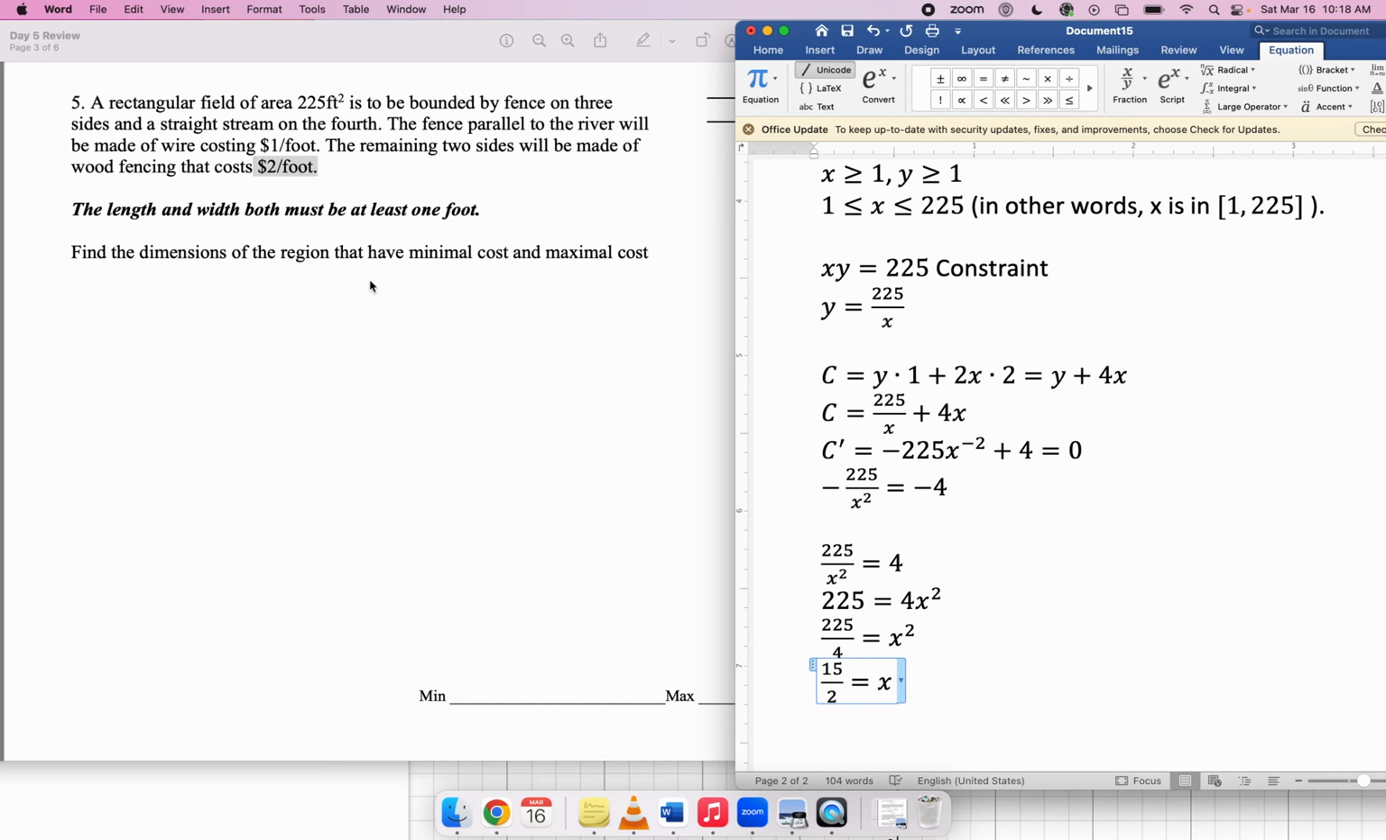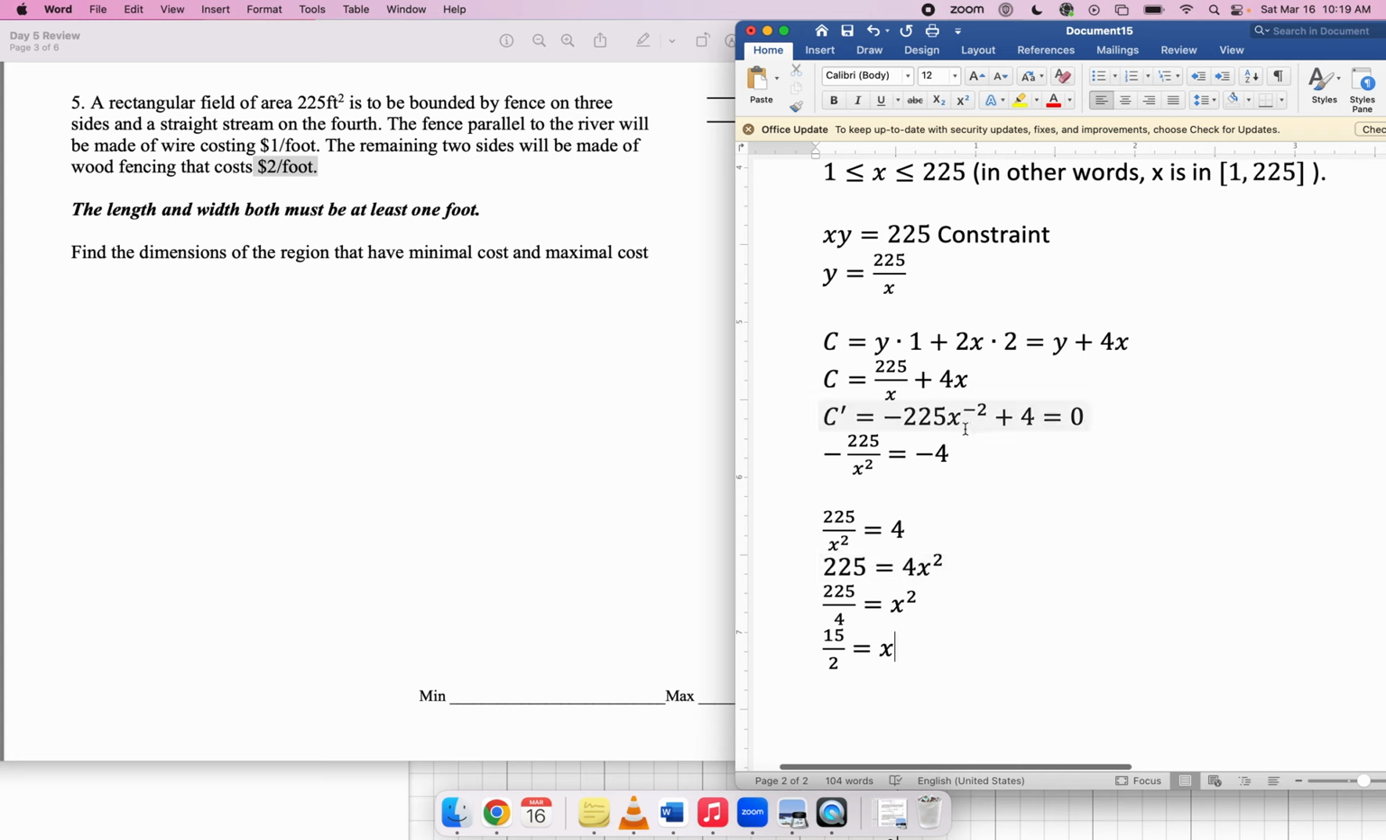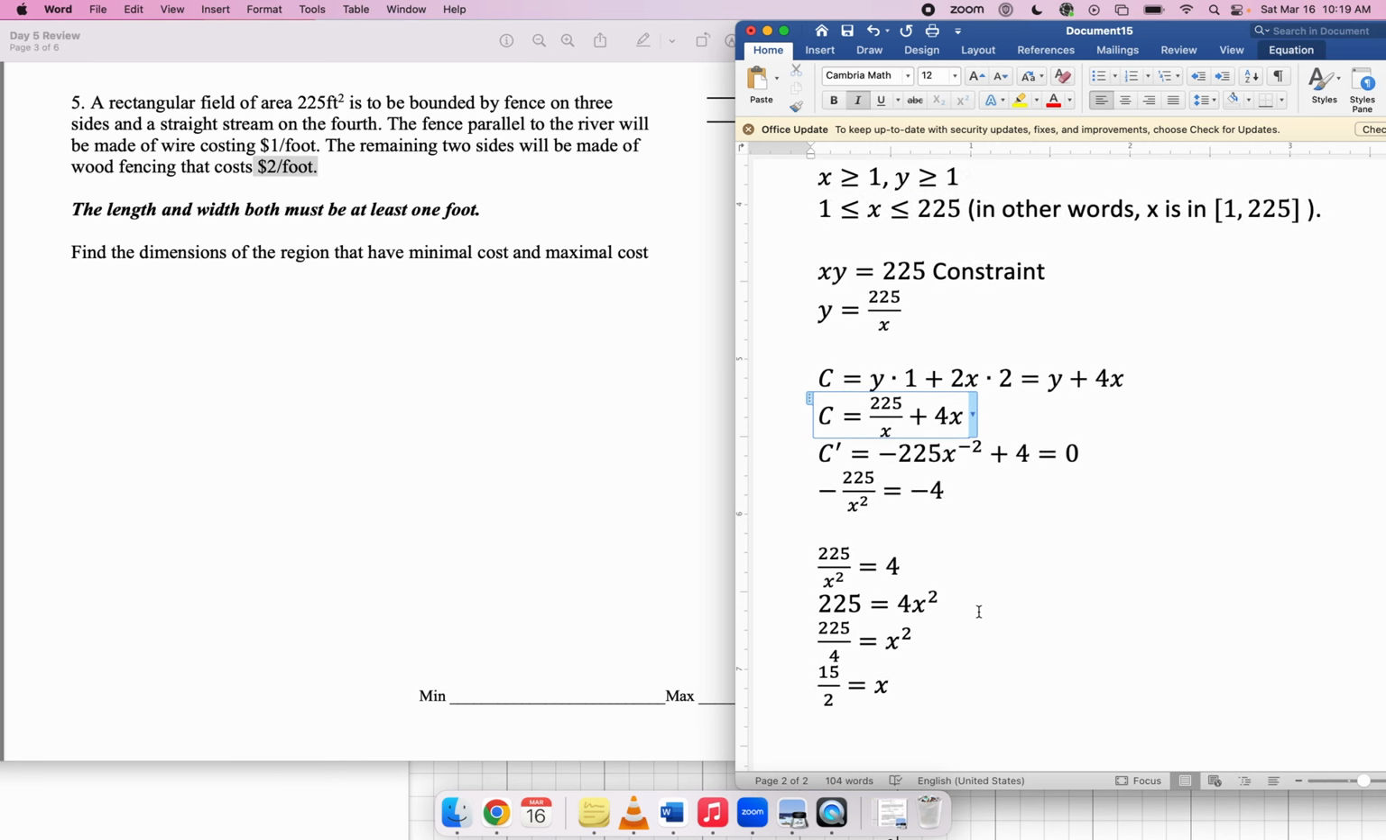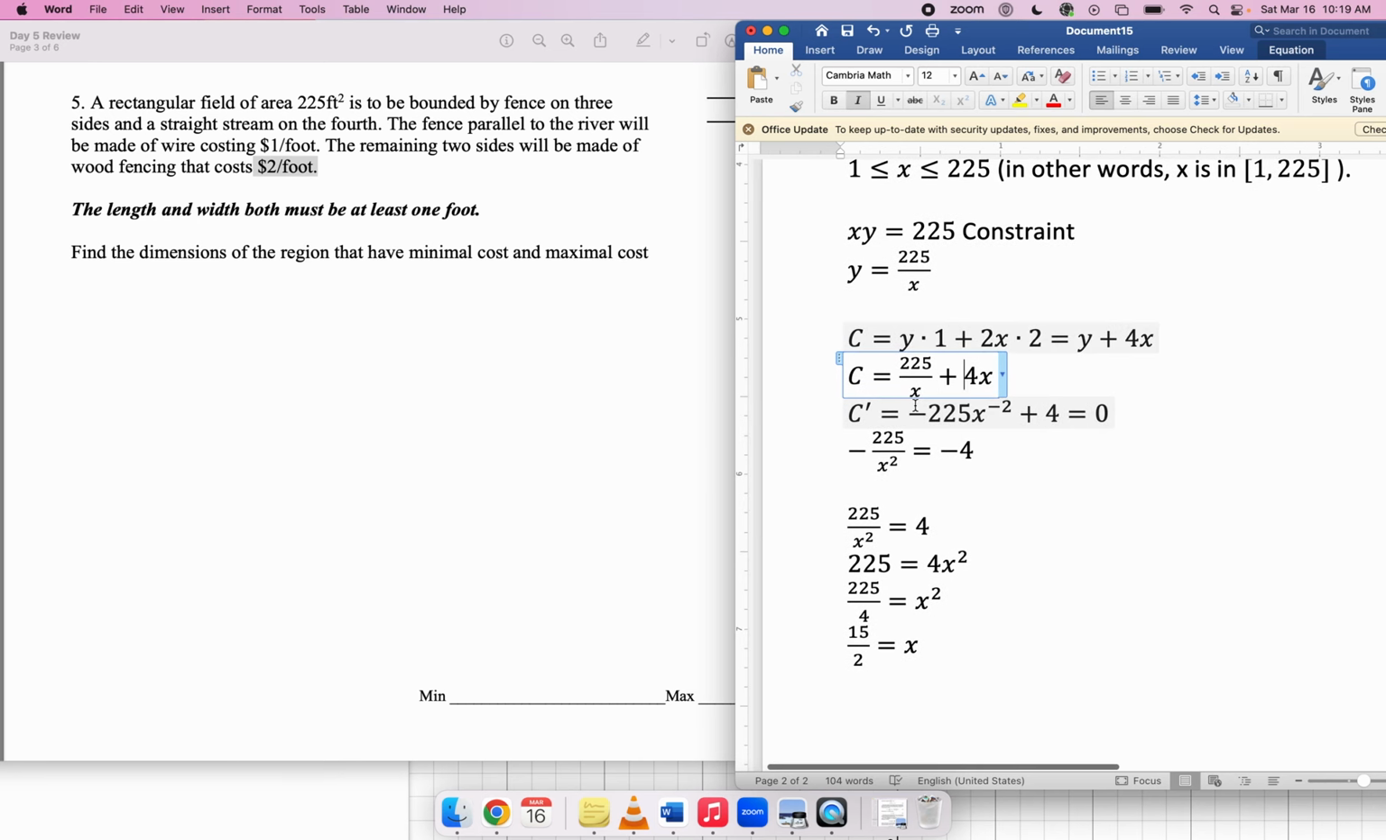So they want to know what the dimensions are. Well, let me just find the x value. I can easily find the y value by going back to this guy and plugging in. So I've got 3 x values to consider, right? I've got this critical point that I just found, and I've got these 2 boundary points, 1 and 225. What I need to do is plug each of them into my cost function, see which one produces the biggest, which one produces the smallest. Use this version of the cost function because that way you don't have to find the corresponding y value for each one. This version of the cost function only depends upon x.